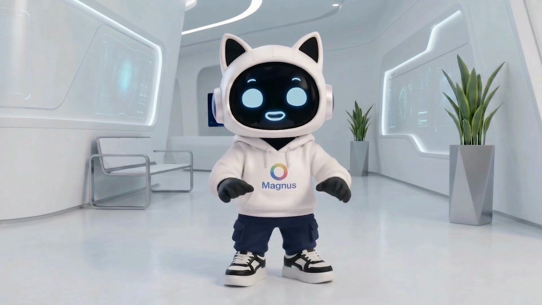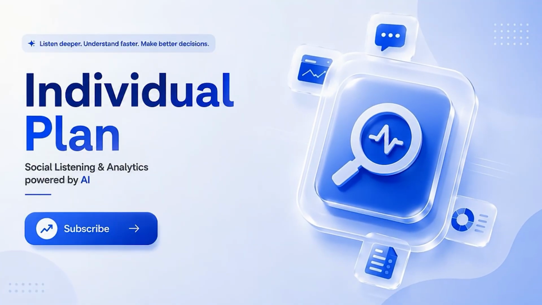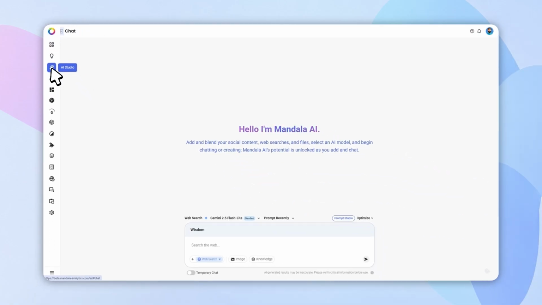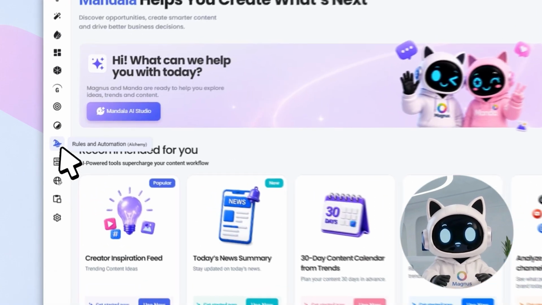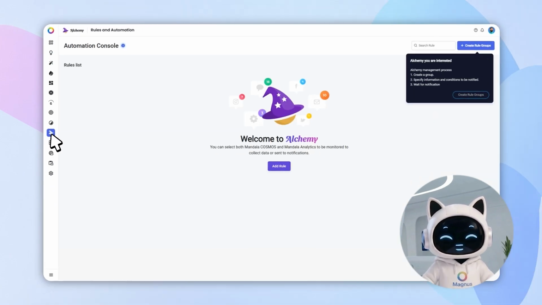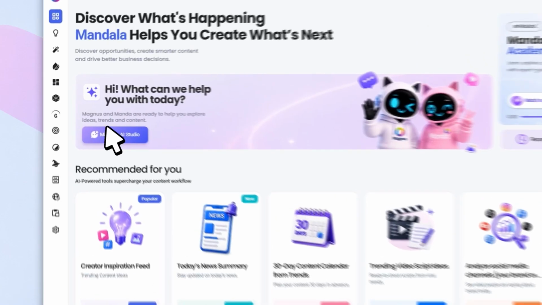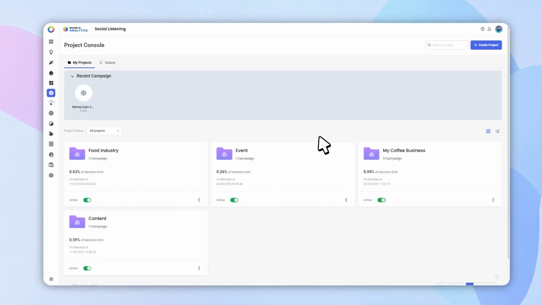If you want to understand what people are saying about your brand, products, competitors, or industry across the online world, Individual Plan is the perfect place to start with Mandala Analytics. You'll get everything included in the starter plan, including AI Studio to work seamlessly with AI Assistant to search, summarize, and analyze information, workflow automation to automate repetitive tasks, and automated reports to generate and deliver reports on a scheduled basis. What makes Individual Plan different is the addition of social listening, allowing you to monitor and analyze online conversations more deeply than ever before.